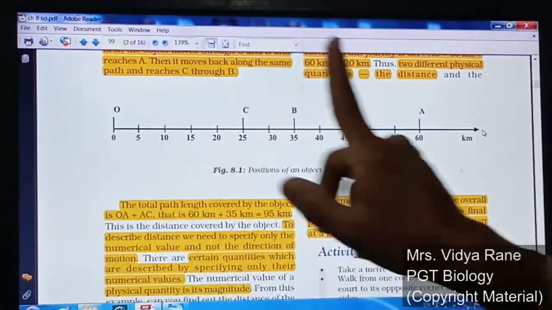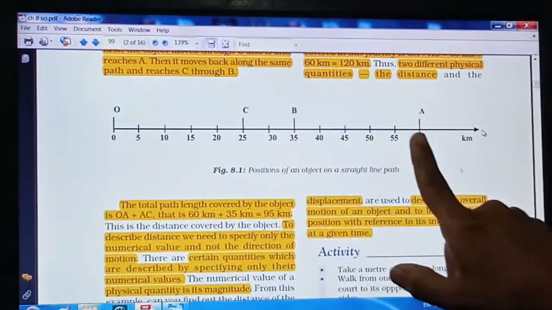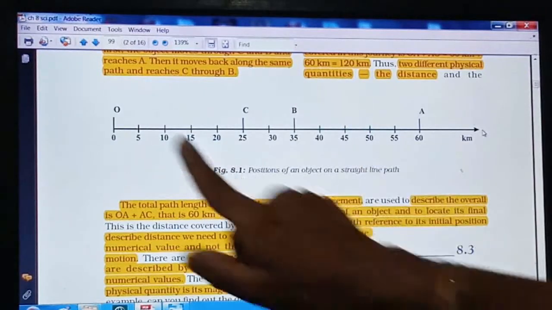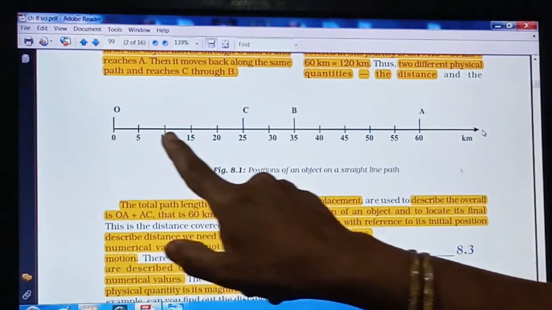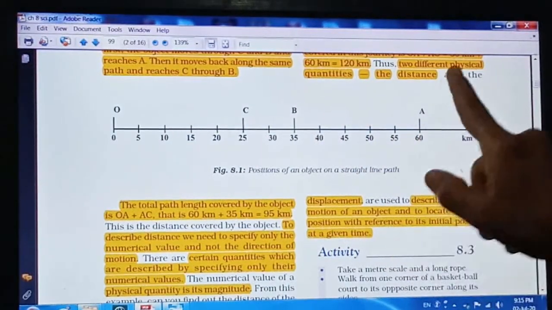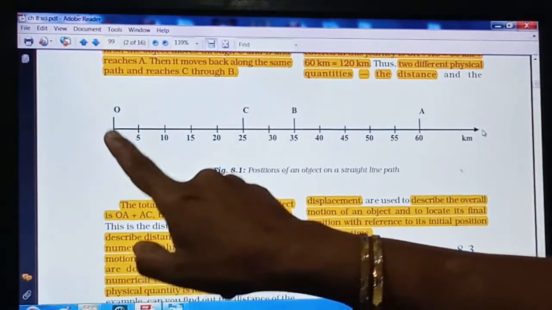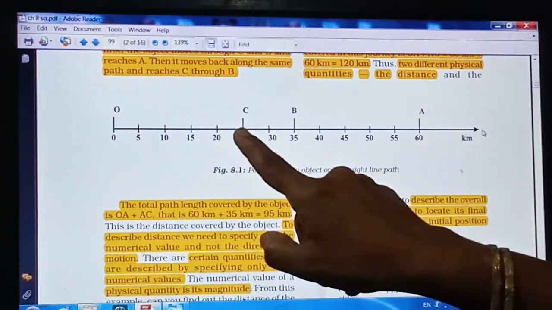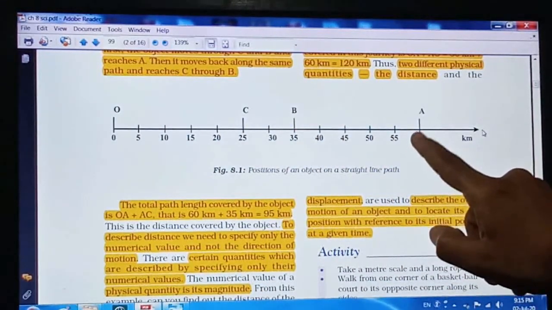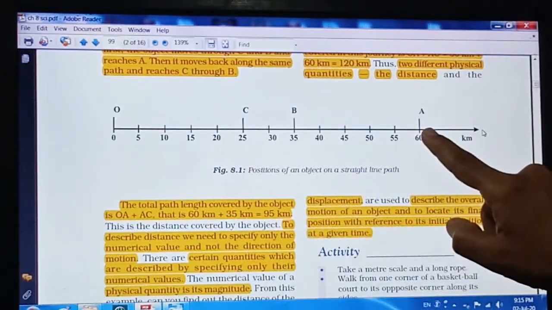It means displacement is 60 kilometers and the distance traveled is also 60 kilometers. Yes, it is possible. Suppose the object is moving in a straight line without moving back, and there it will stop. Here the object is moving from O, comes to C, B and reaches A. In this case, the distance traveled by the object is 60 kilometers.